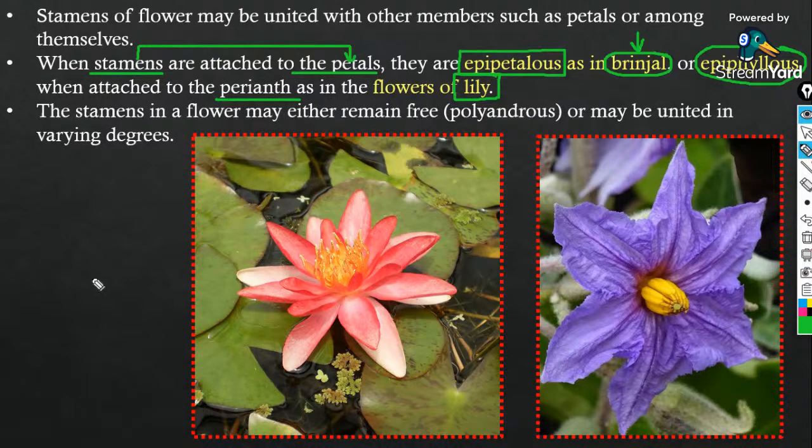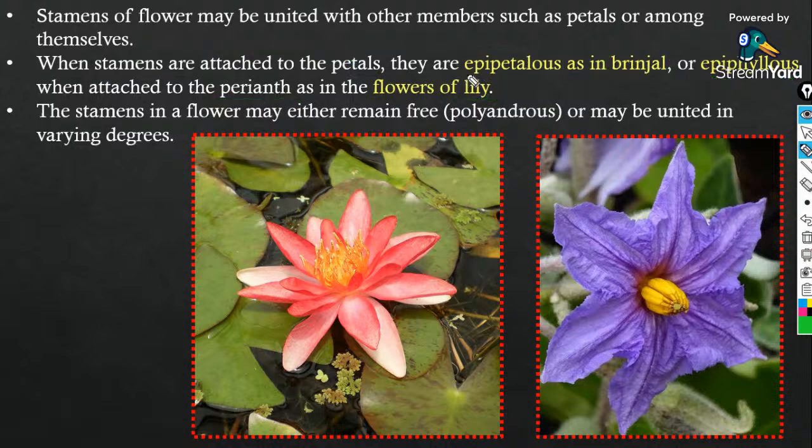Yes, the calyx and corolla are fused together in water lily. So guys, if the stamens, or the male reproductive part, are attached to the petals, such a condition you will call epipetalous. And if the stamen is attached to the perianth, you will call it epiphyllous. Listen to each and every term that I'm telling in the class today, because it's very important for tomorrow's class.